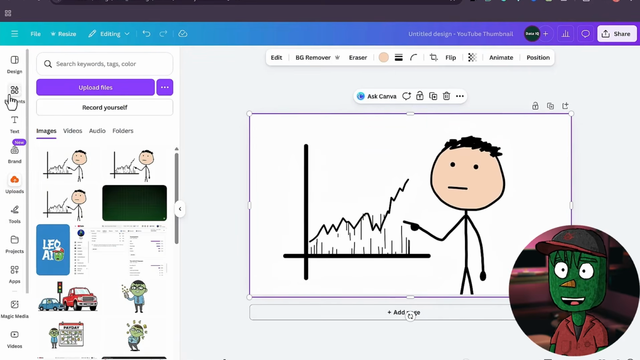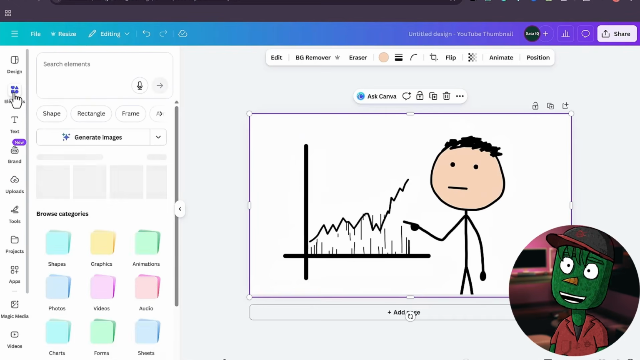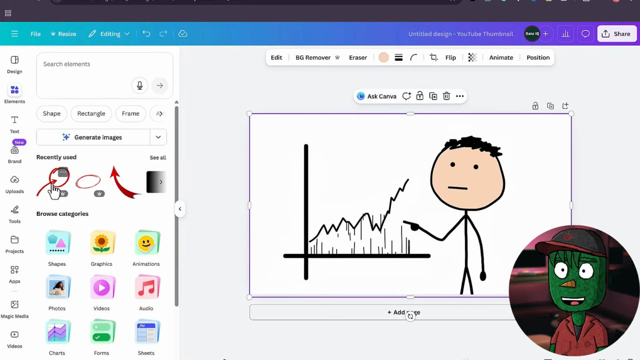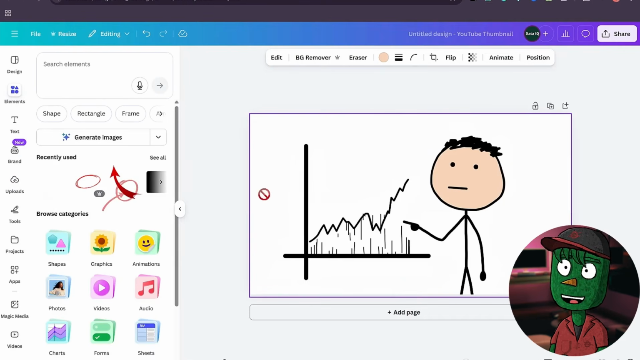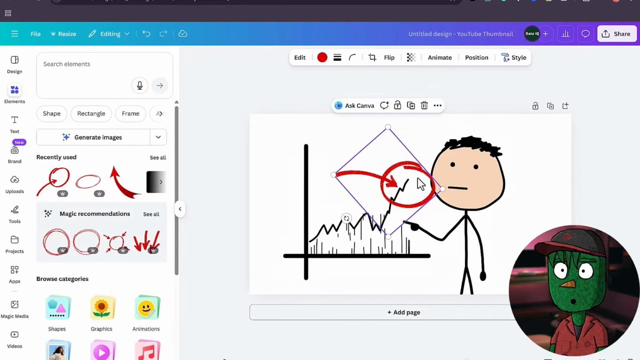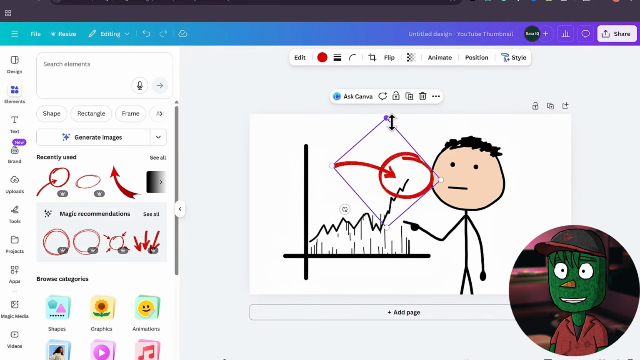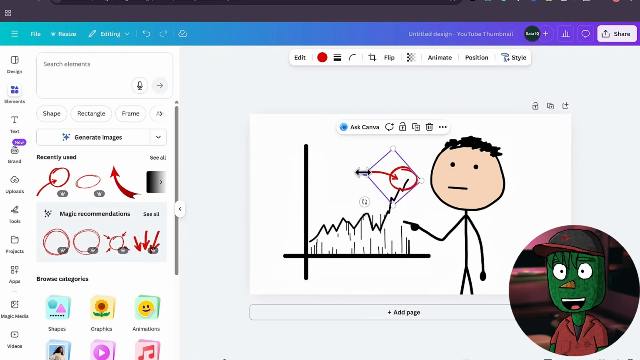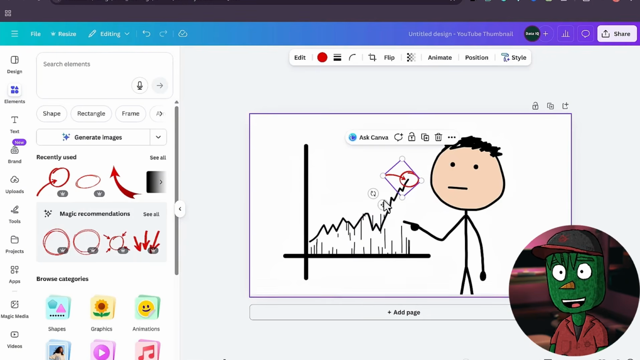Okay, so now that you have something like this, what you just need to do next is click on Elements here and then find this arrow with a circle here, or you can use any one of your choice. Just drag it into the timeline here and then try to rotate it to face this top chart here. So reduce the size so it doesn't look too big, just like this.